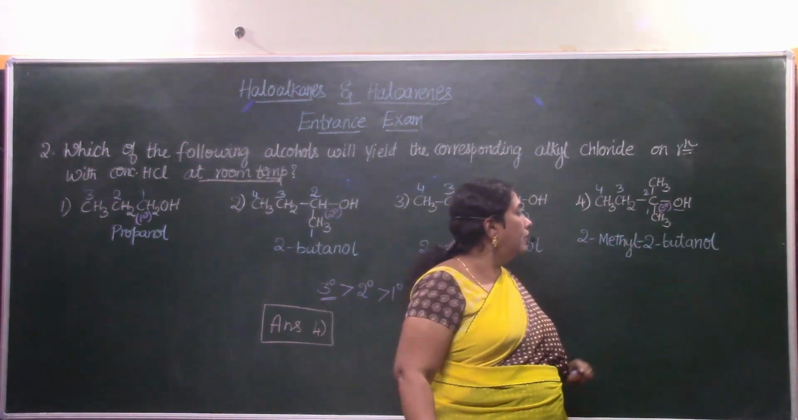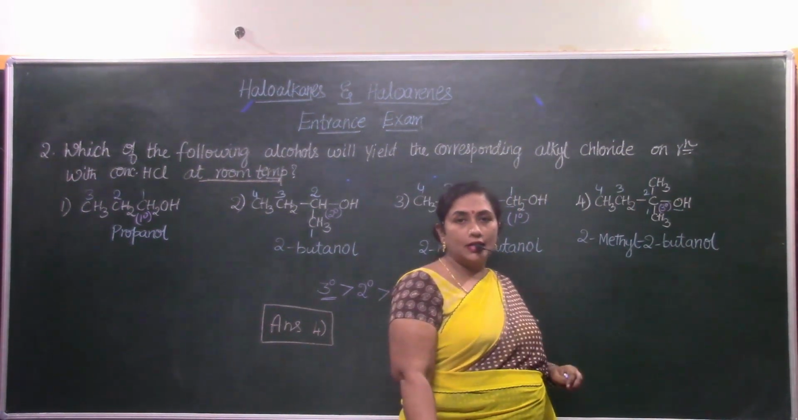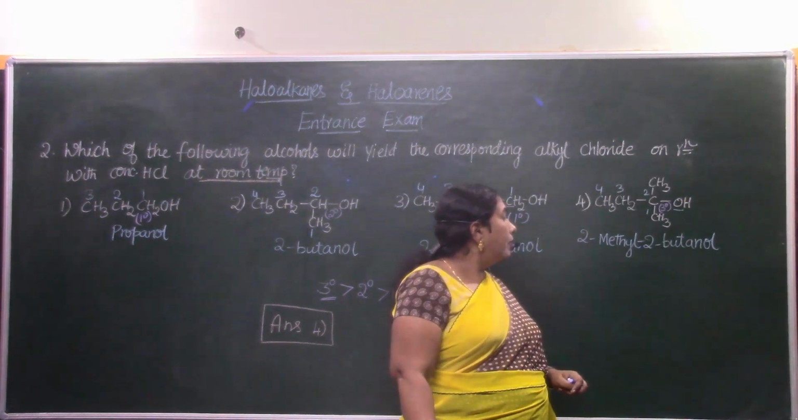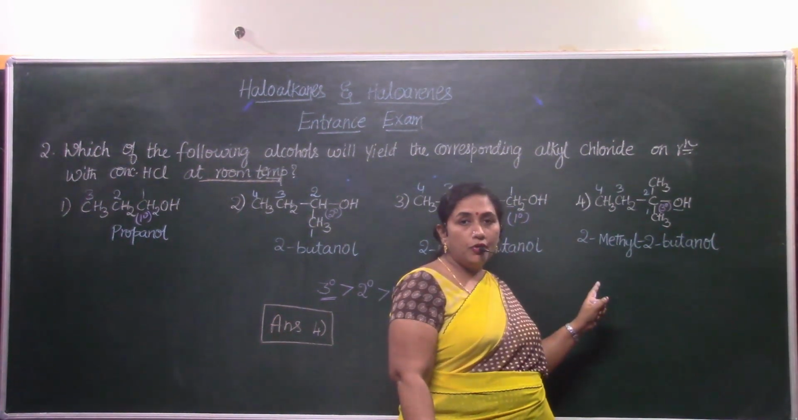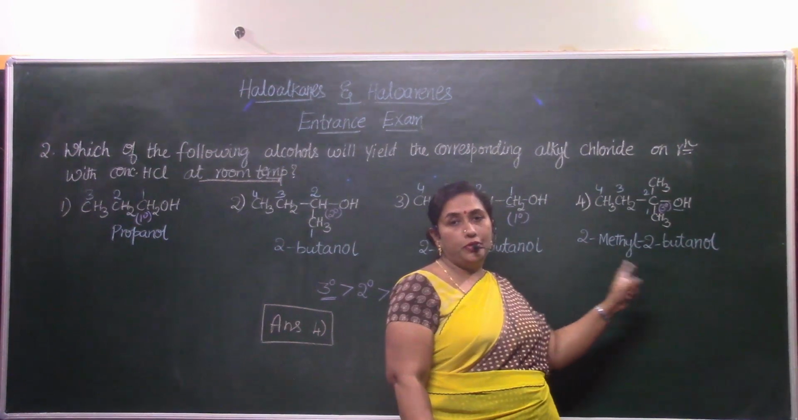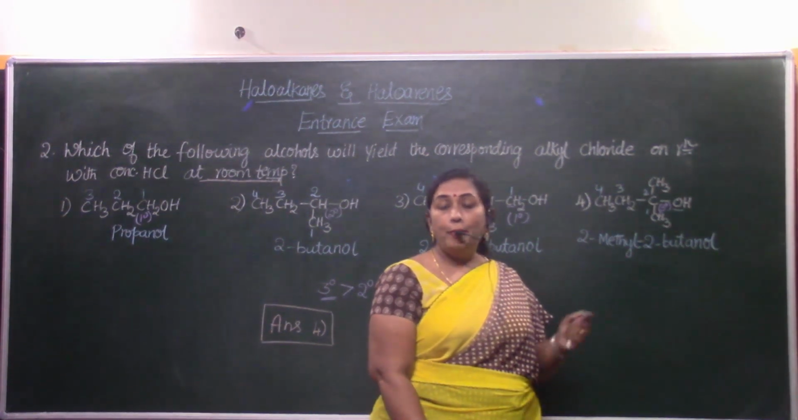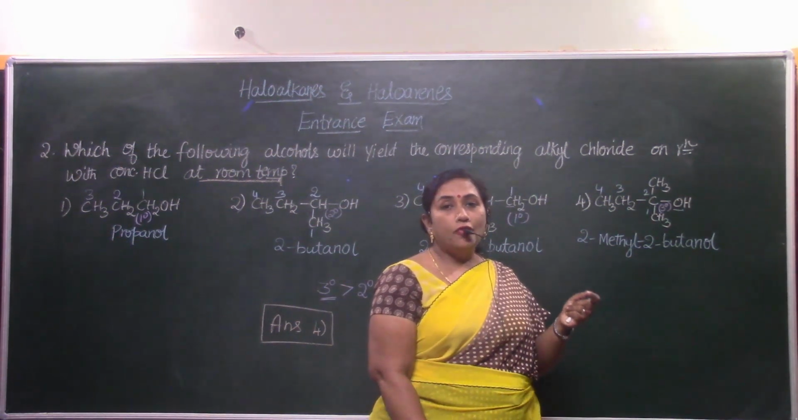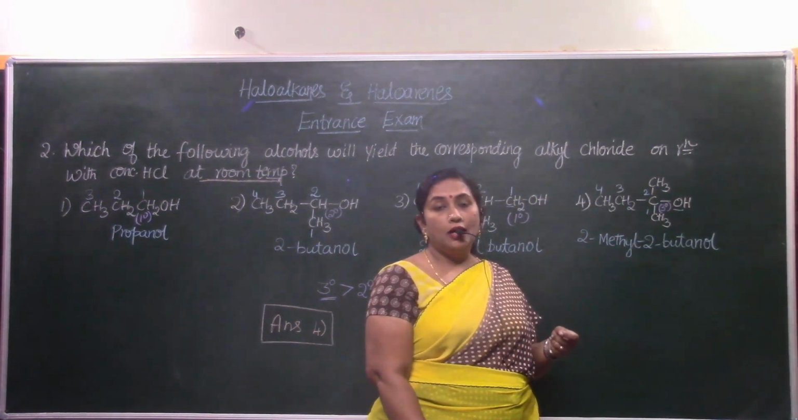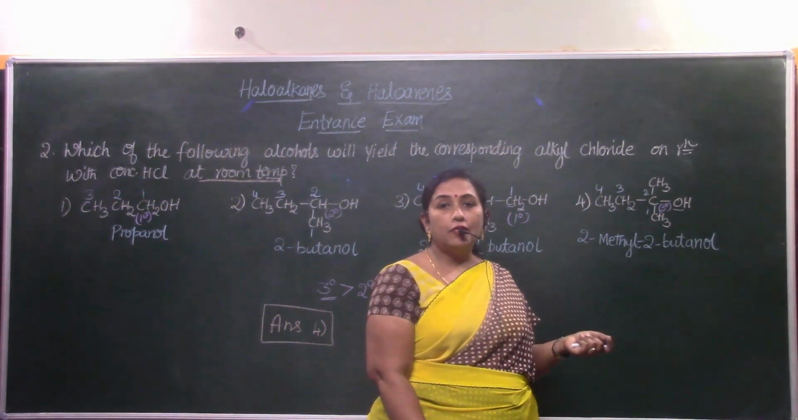Now what will be the name of the compound after Cl gets attached to this? The name of that compound will be 2-chloro-2-methyl-butane. Hope you understood this.